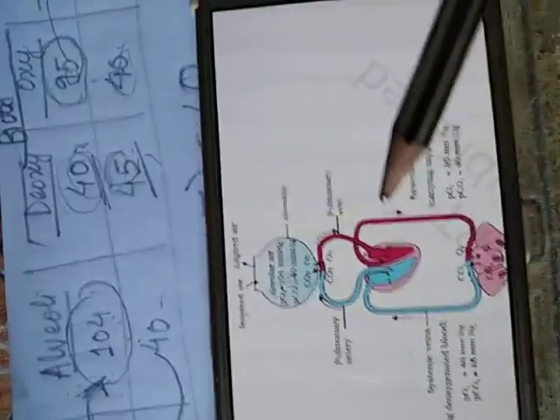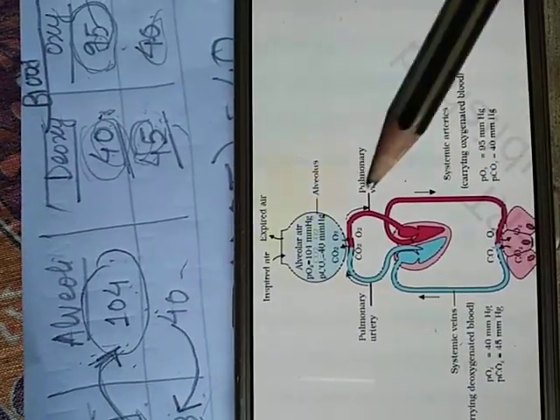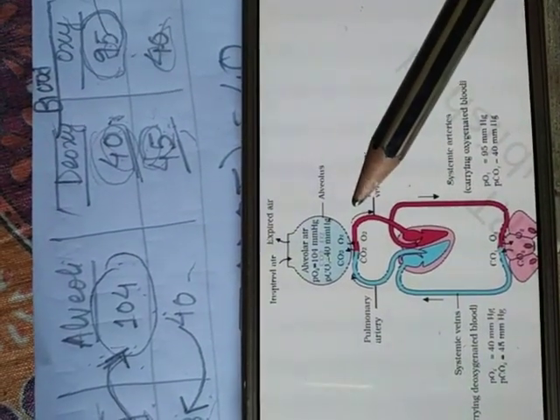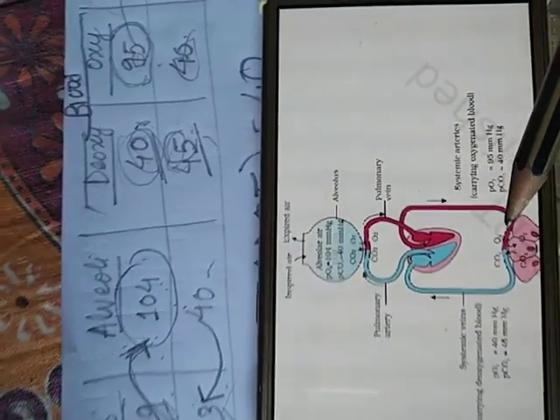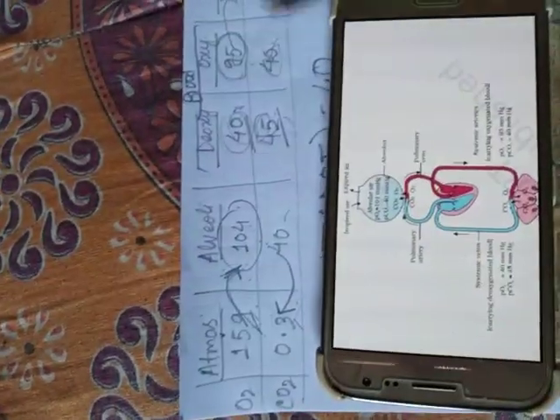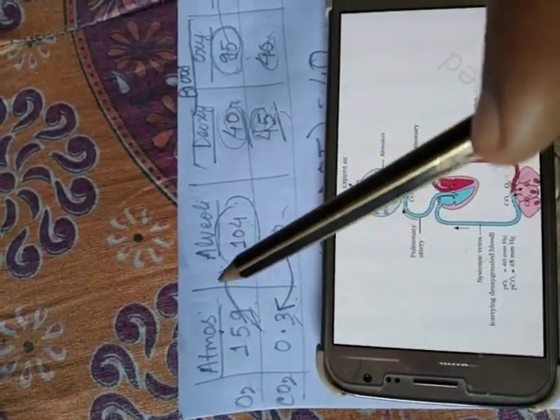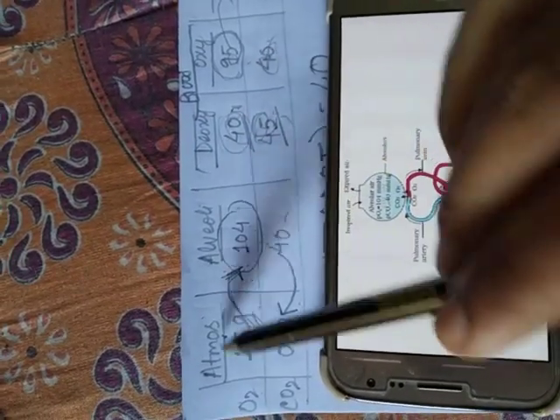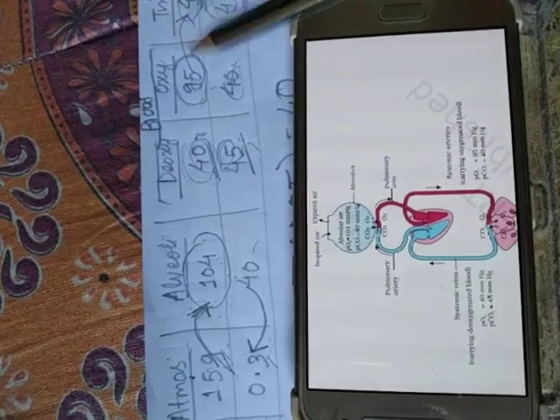The process is based on the simple diffusion rules. It means both of the gases move from higher concentration area to low concentration area. So we have to concentrate on this table, which represents the partial pressure of oxygen and carbon dioxide at different states: atmosphere, alveoli, blood and tissues.